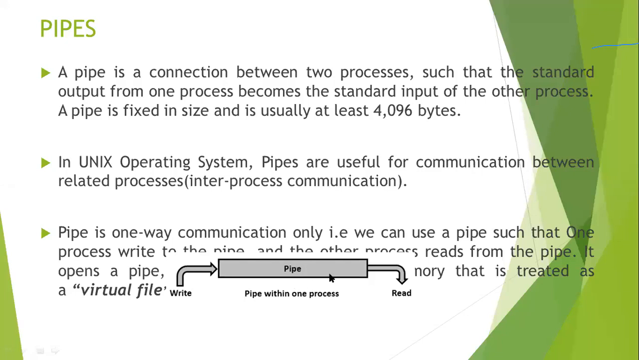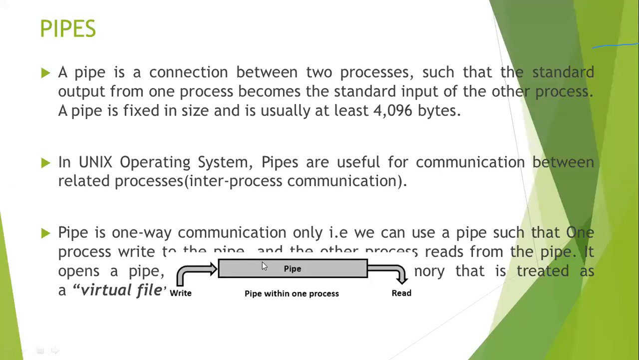For example, similar to the pipe in your home, you have a tap. First of all, you have to fill the tank. That is the write operation: you write something to that pipe. Once it fills, you open the tap and get the water. That is the read operation. Always one process places something into the pipe, and the other process retrieves that data. That is the best